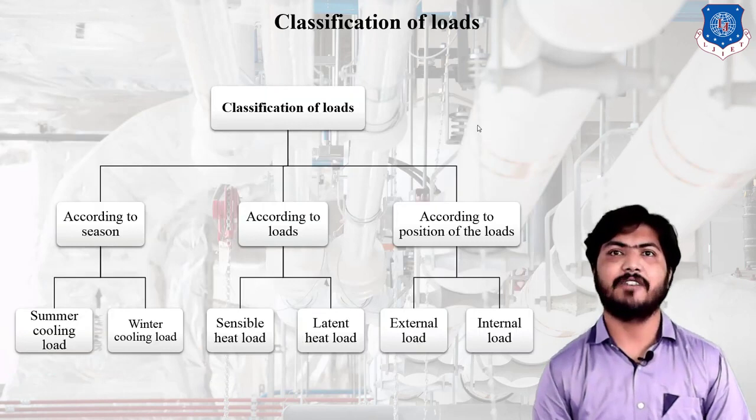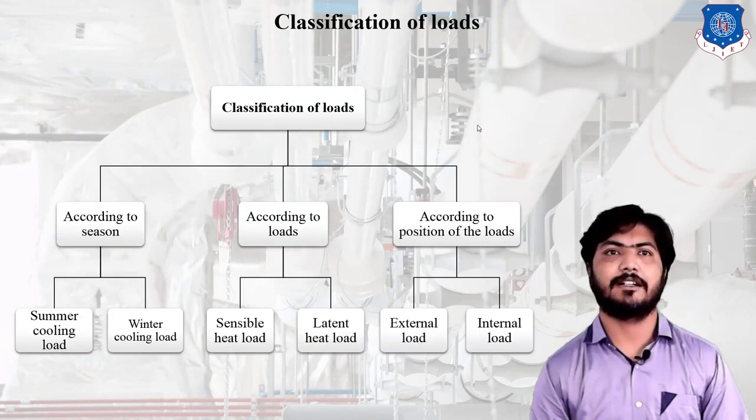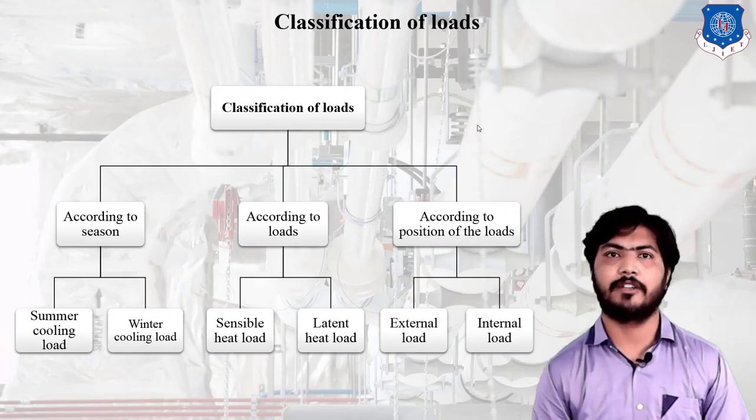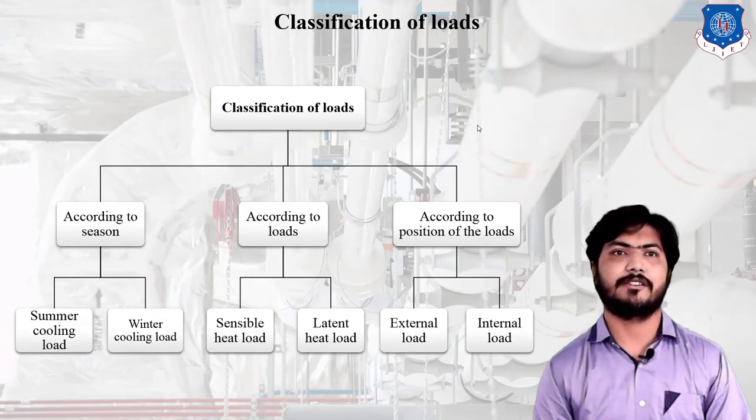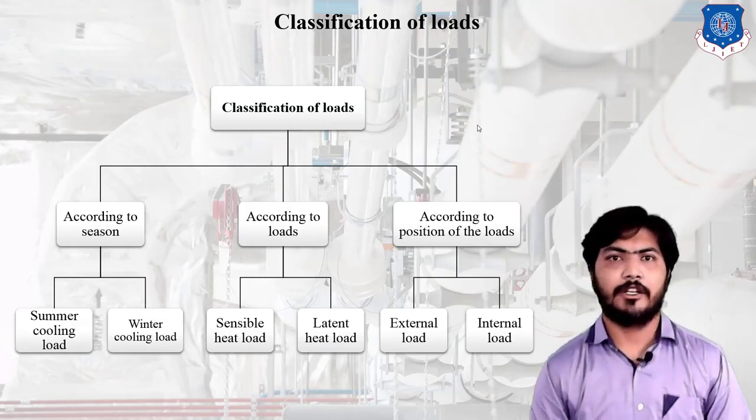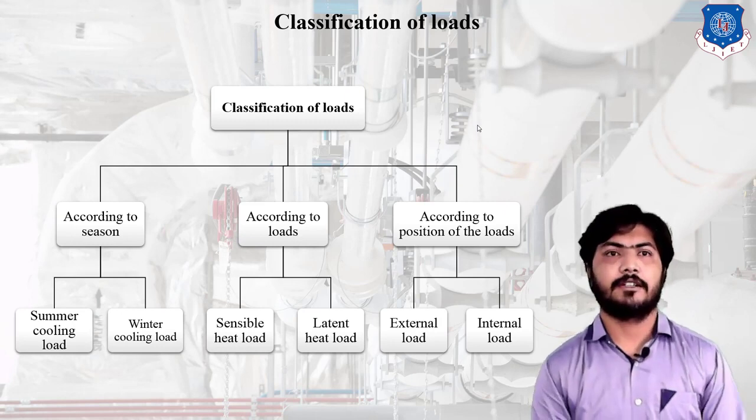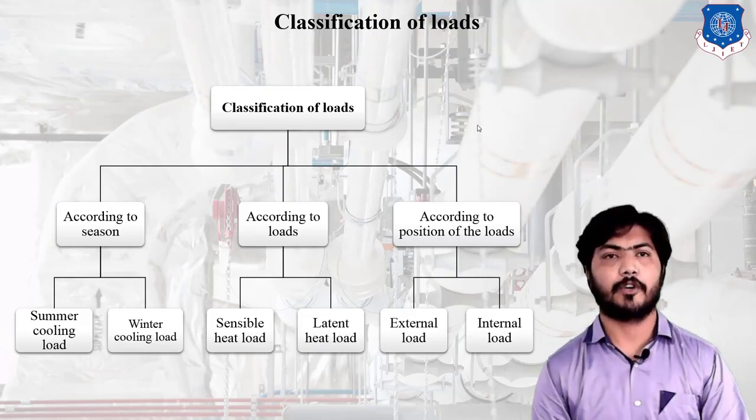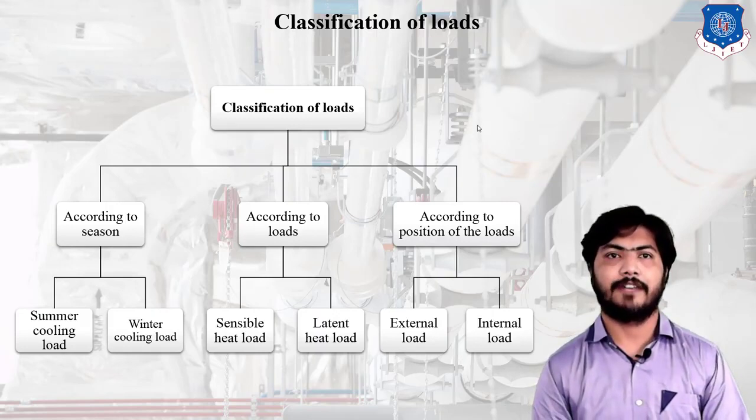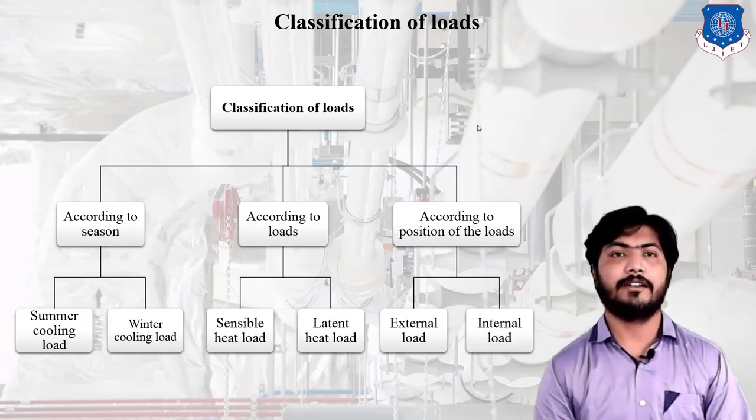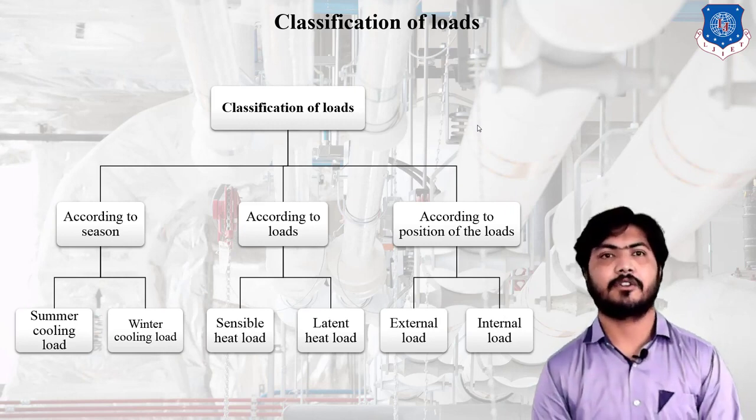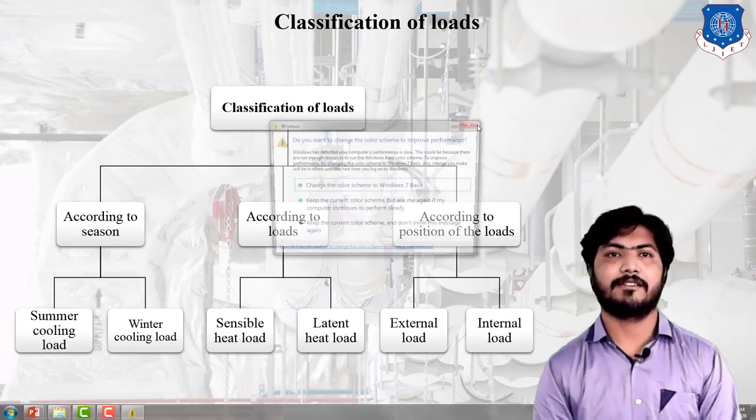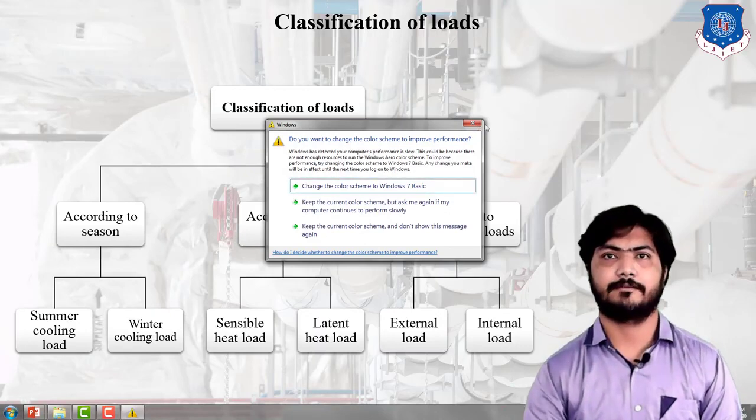Okay. Next, classification of load. There are basically three types: according to season, according to load, and according to position of the load. First, according to season: summer cooling load and winter cooling load. Summer cooling load is the amount of heat removed from the conditioned place, and winter cooling load is the amount of heat added to the conditioned place. Basically, it is a calculation for the winter season.